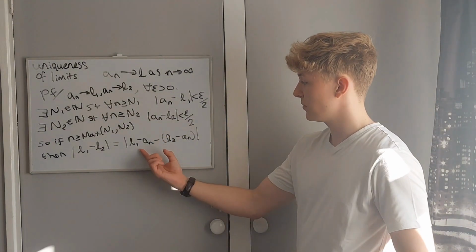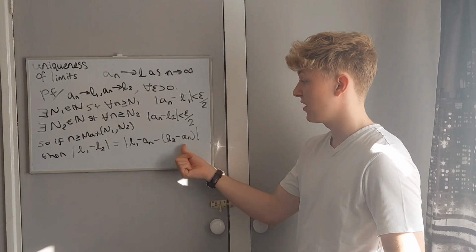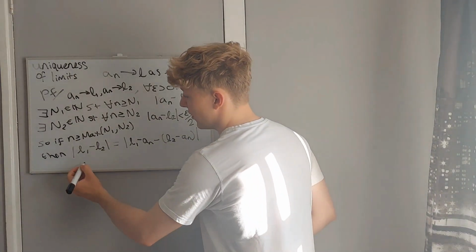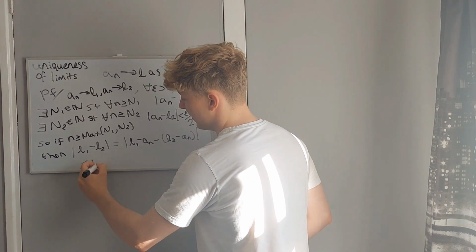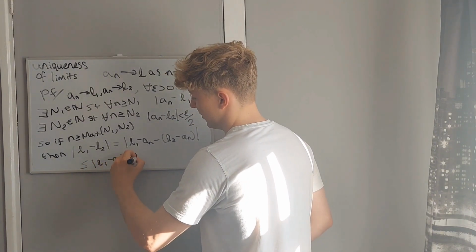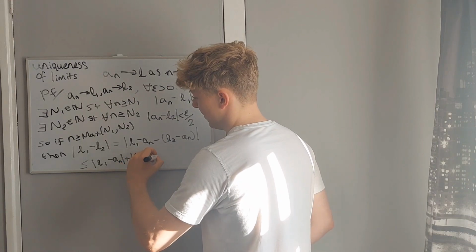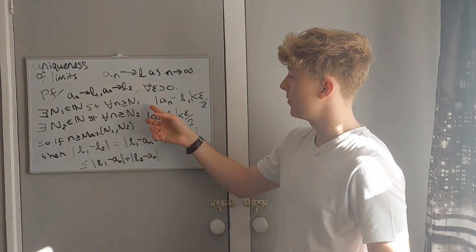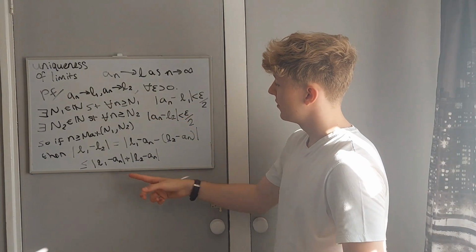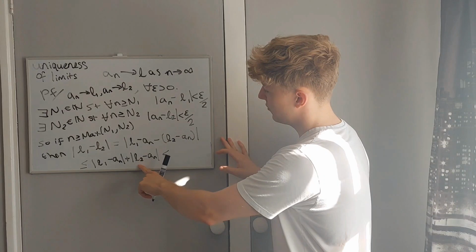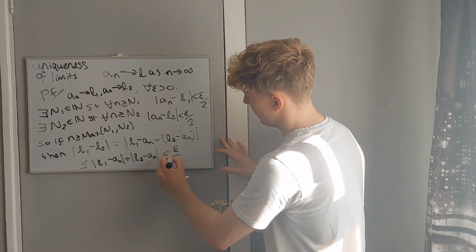Here, what we've done is we've subtracted a_n and we've added a_n, so actually these are the same thing. But now we can use the triangle inequality, and this is |L1 minus a_n| plus |L2 minus a_n|, and because n is greater than n1 and n2, both of these statements hold. So |L1 minus a_n| is less than epsilon over 2, and |L2 minus a_n| is less than epsilon over 2.